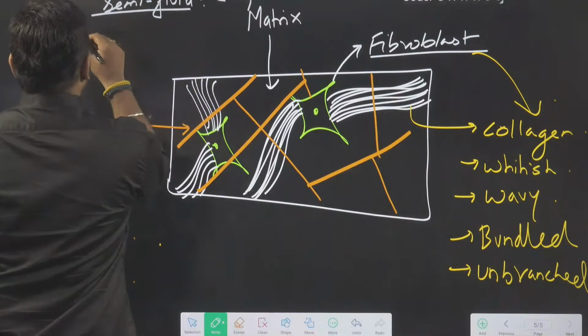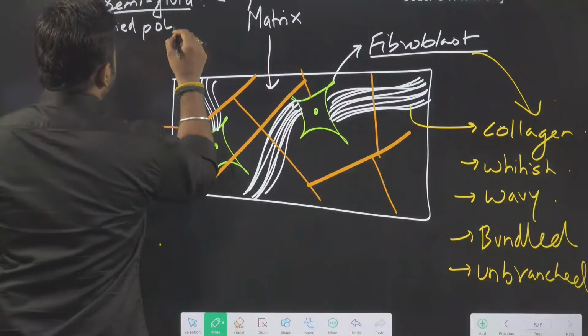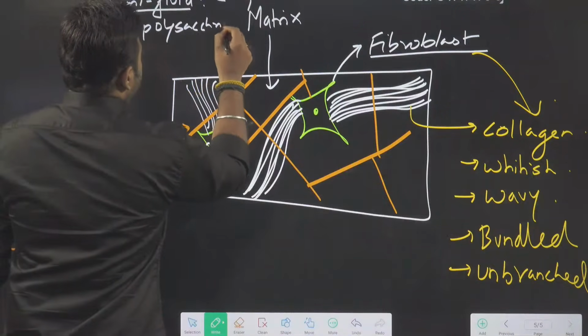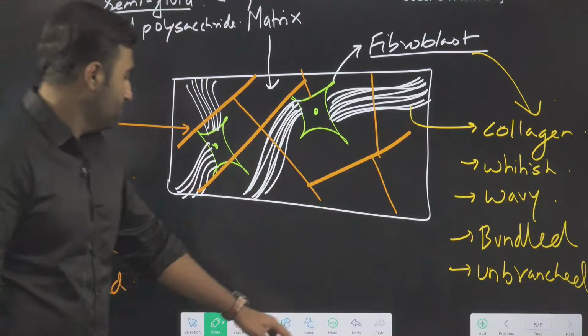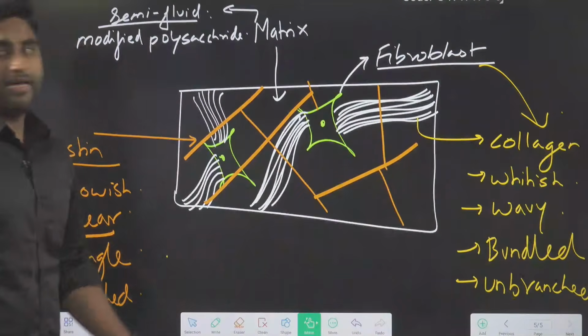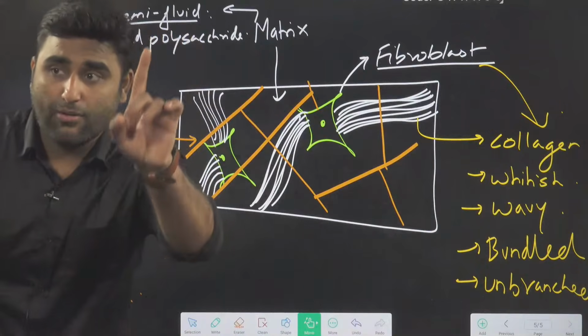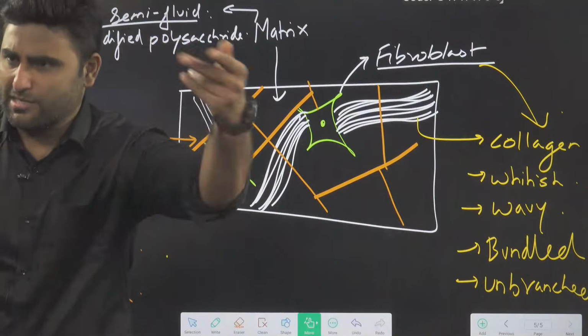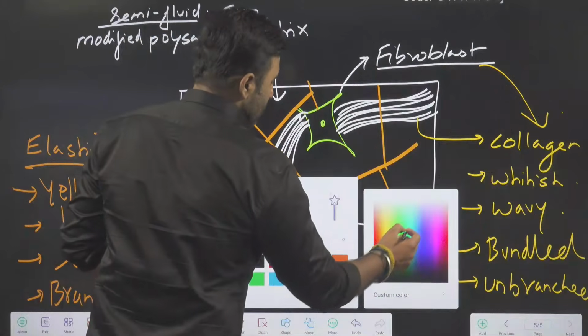Semi-fluid matrix, that is your modified polysaccharide. Modified what, guys? Polysaccharide. Are we clear with this? Are you getting me, guys? Till now I have shown you only one cell. Let us make another cell. There is one more cell.